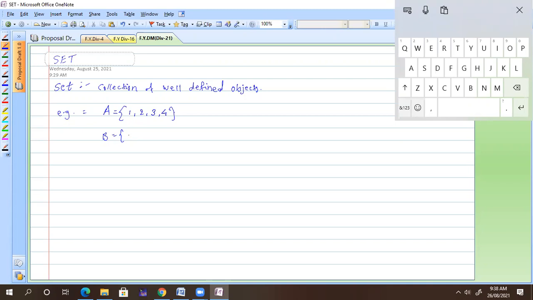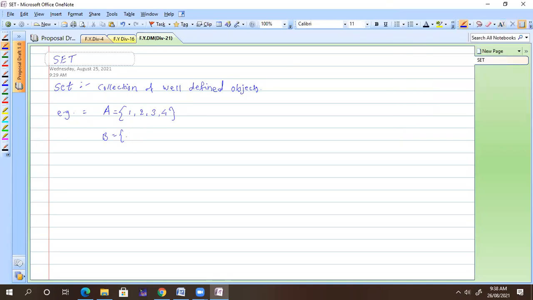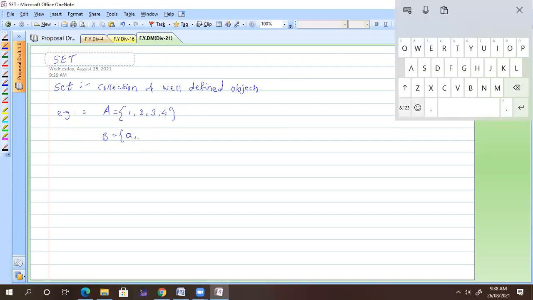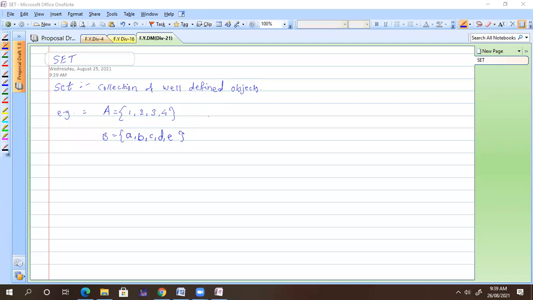Set of even numbers, set of odd numbers, set of vowels. So here you can define A with letters a, e, i, o, u. You can define anything. These are what we define as a set.